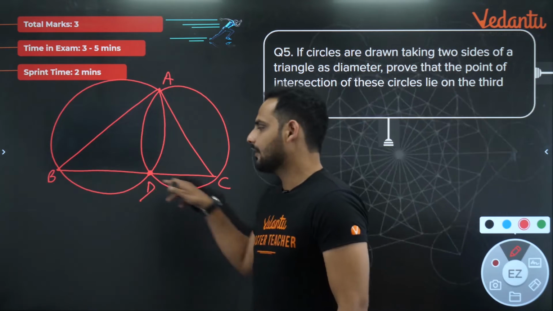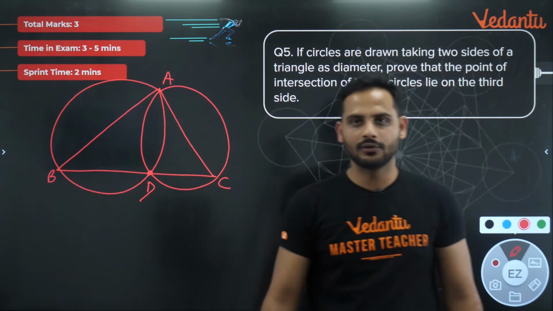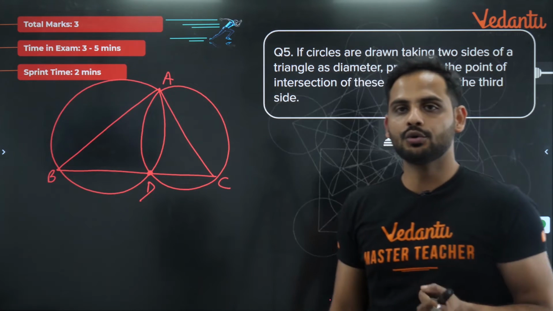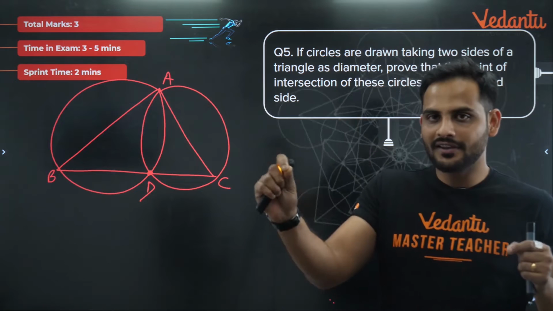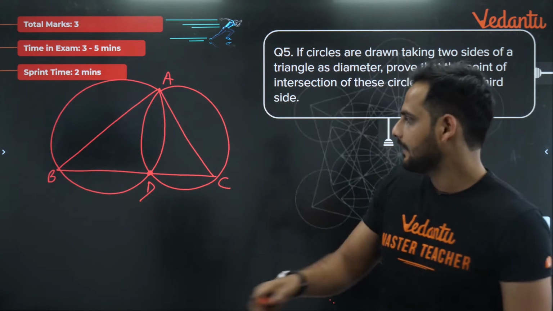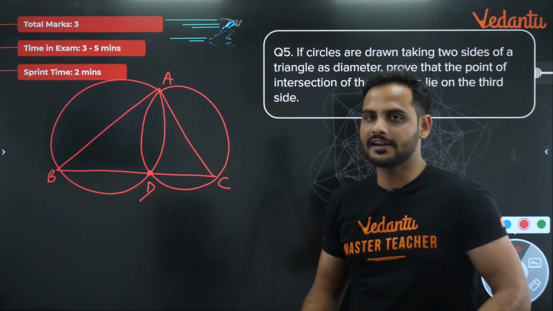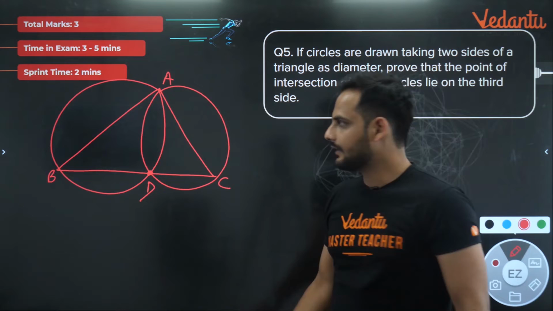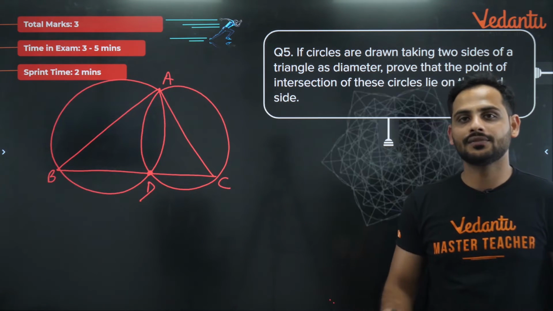This point D is lying on the side BC only. Now, whenever you have to prove that three points are collinear, or forming a straight line, the basic part is that you have to prove that this angle BDC is 180 degree. If I can prove that angle BDC is 180 degree, that means BDC is a straight line. So that is my main aim: I have to prove angle BDC is 180 degree.